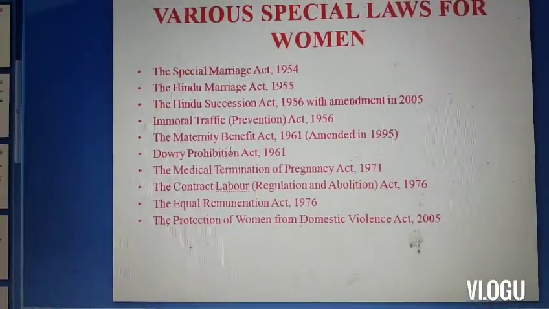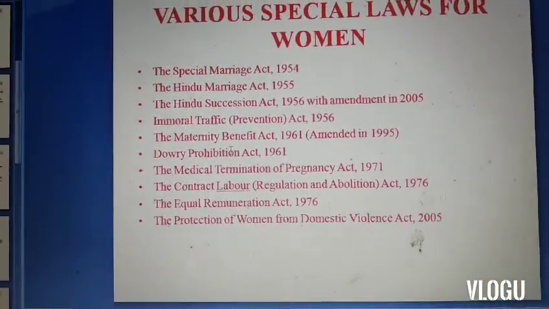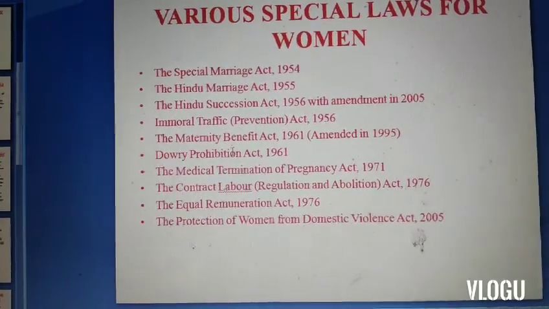One by one, I'll be discussing the various provisions which are available under these various legislations.